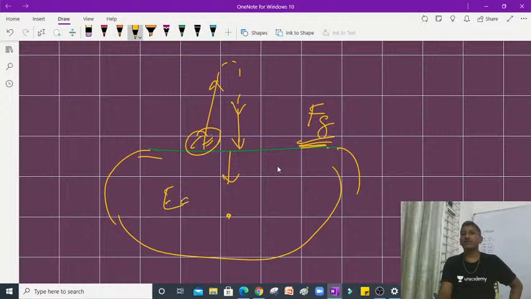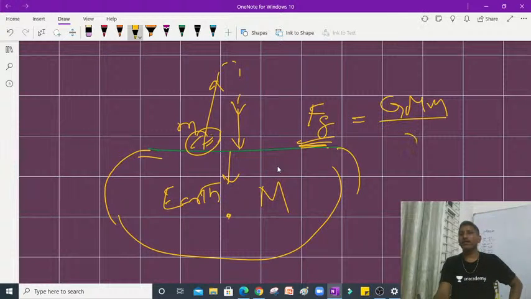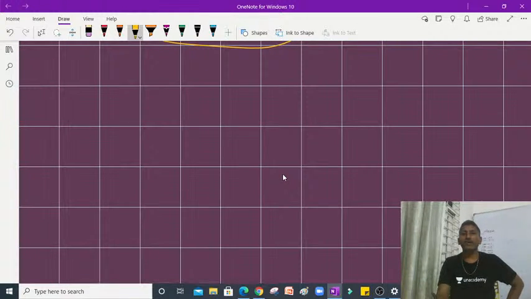Say the mass of the object is small m and the earth's mass is capital M. There is a gravitational force according to GMm by r square, as we know. Just as a force exists between a small body and the earth, likewise there is a force of attraction between the nucleons well inside the nucleus.